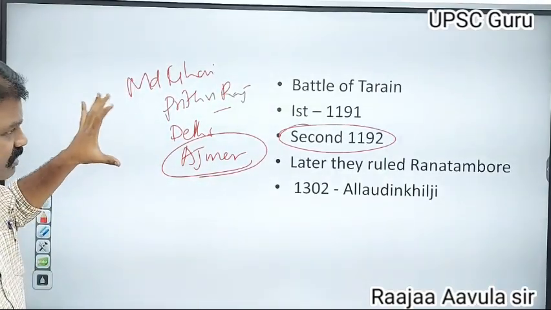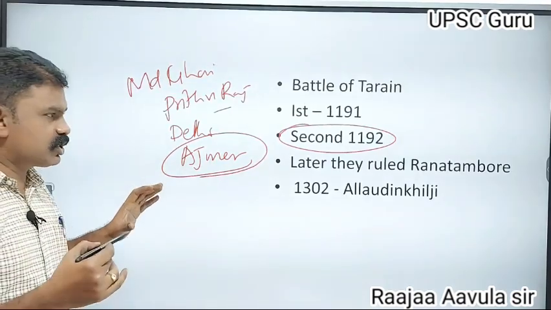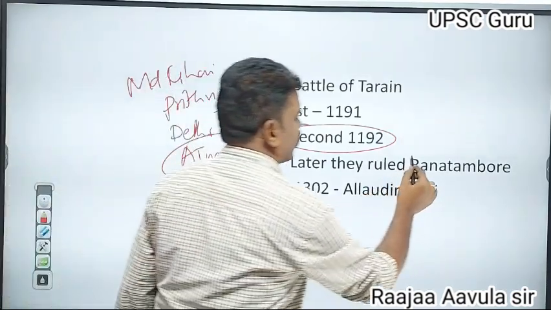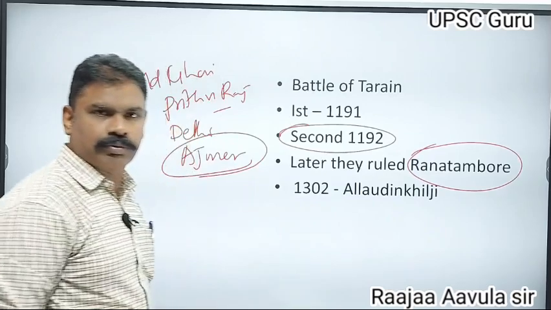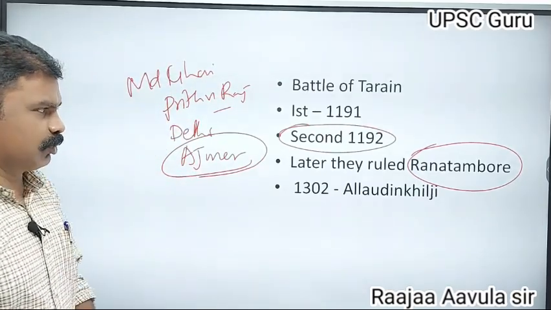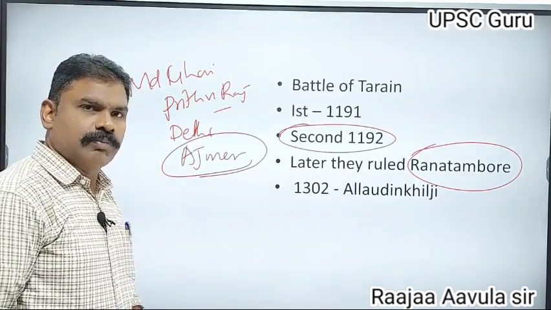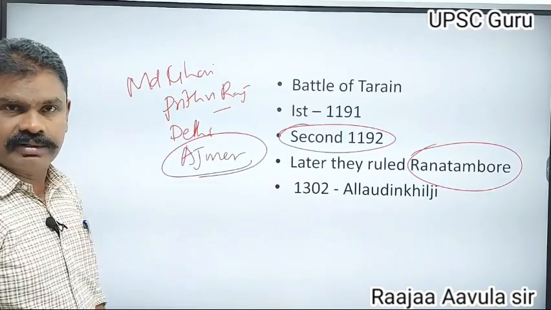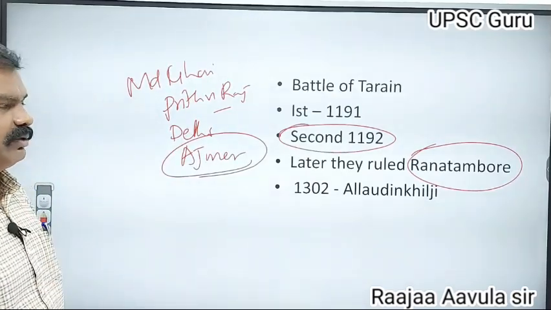But after this, some Chauhan rulers ruled from Ranthambore. We know the story of Ranthambore ruler Raja Ratan Singh and his wife Padmavati.